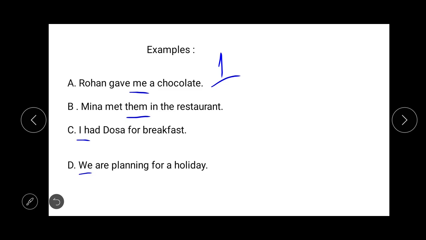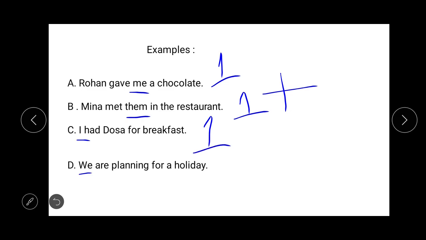Again, in number B, the pronoun them is signifying more than one, means 1 plus. Then in number C, I had a dosa for breakfast. So here again, the pronoun I is actually indicating one person.